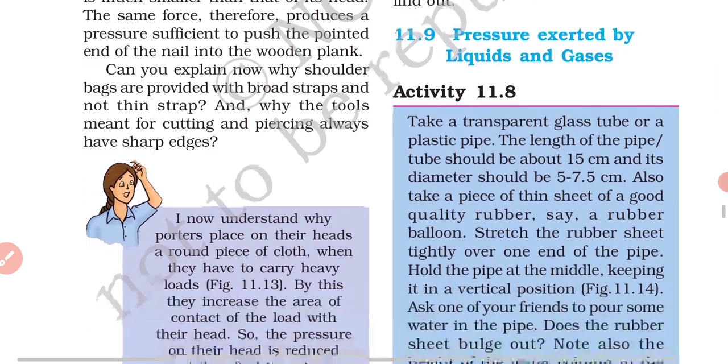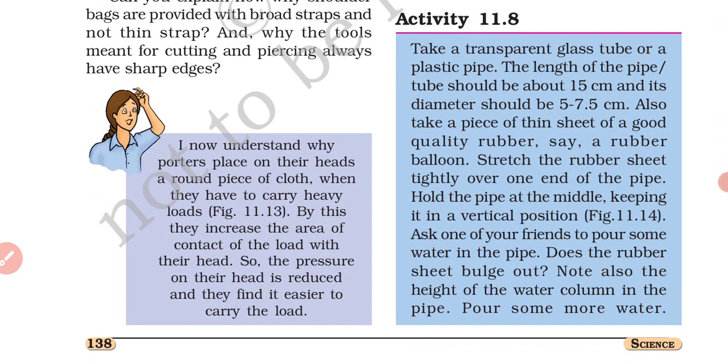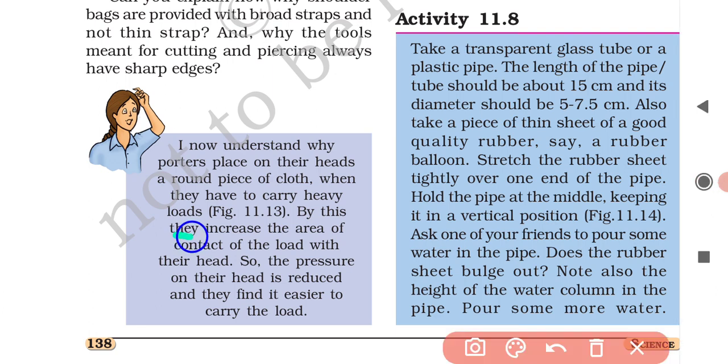Okay, understood. So I now understand what Paheli is telling, why porters place on their heads a round piece of cloth when they have to carry heavy loads. So by this they are actually doing what? They are increasing the area of contact of the load with their head.